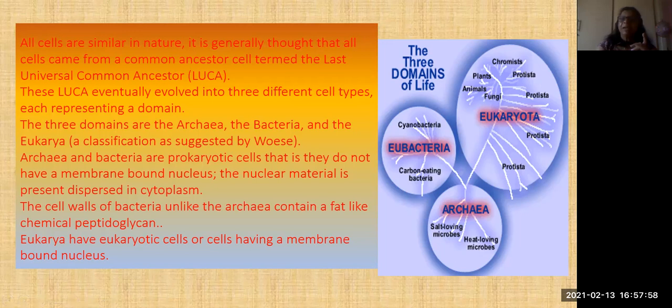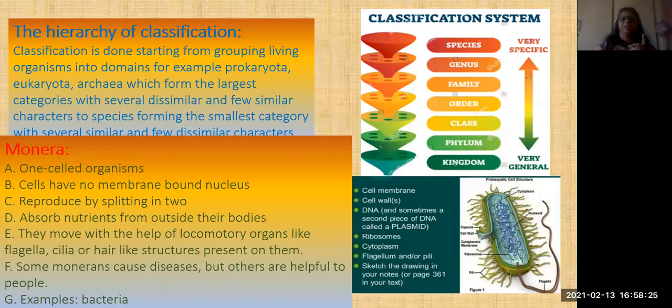That means peptides and glycogens are present in the bacterial cells, but archaea do not have that. And Eukarya, which is eukaryotes, means a properly formed, membrane-bounded nucleus is present.